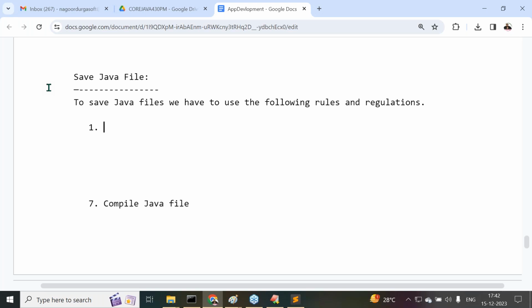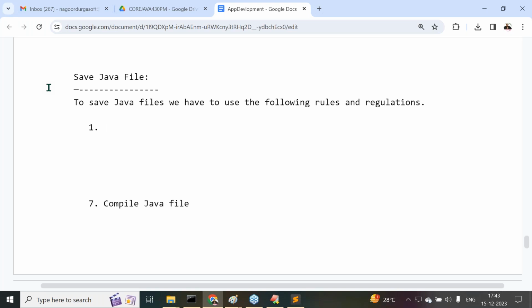If no element is public in the present Java file, then we can save the Java file with any other name like abc.java and xyz.java. But what suggestion has Java provided here? Instead of saving the Java file with any other name, it is suggestible to save the Java file with the main class name. Whatever name we give for the main class, with the same name we can save the Java file. Got it or not? So these are the rules and regulations we have to follow to save a Java file.